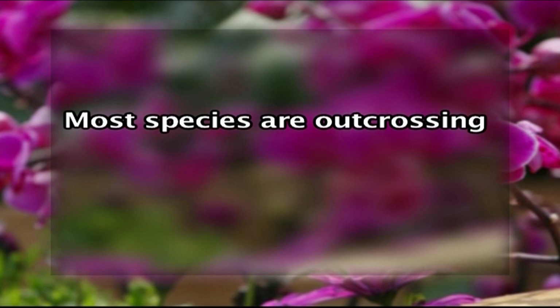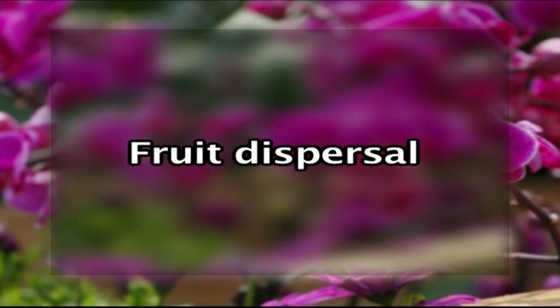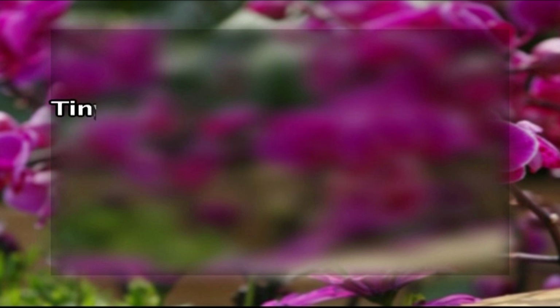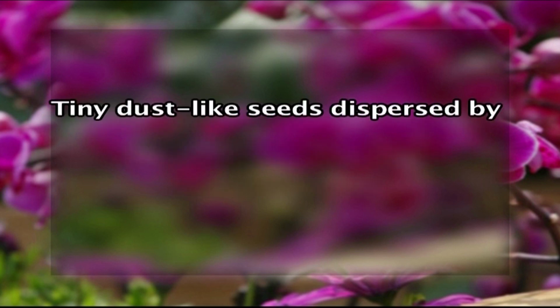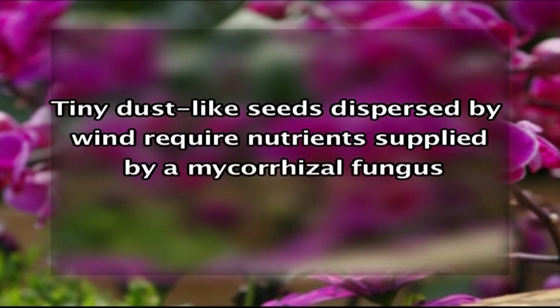In some species, pollination is an uncommon event and flowers may remain functional and showy for many days. Most of the orchid species are outcrossing, but selfing also occurs in some cases. Now the fruit dispersal. The tiny dust-like seeds that we see in orchids are dispersed by wind and require nutrients that are supplied by the mycorrhizal fungus for germination.